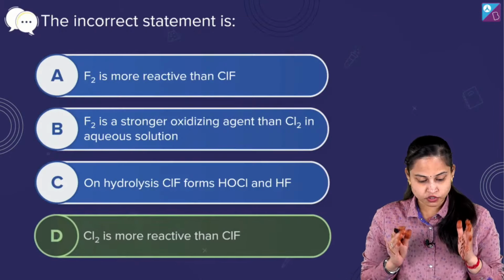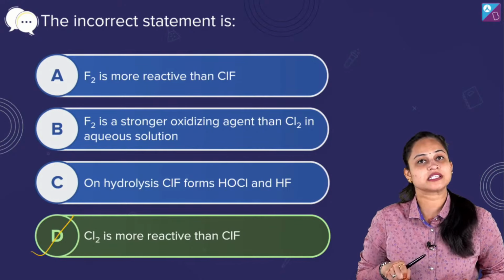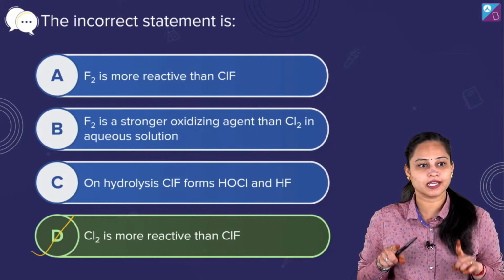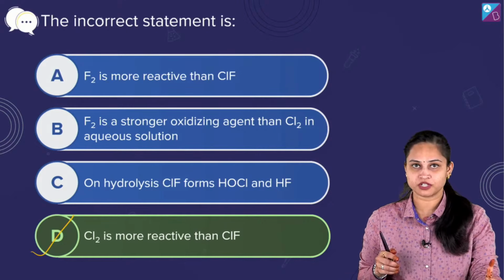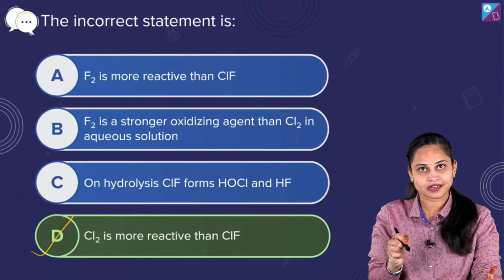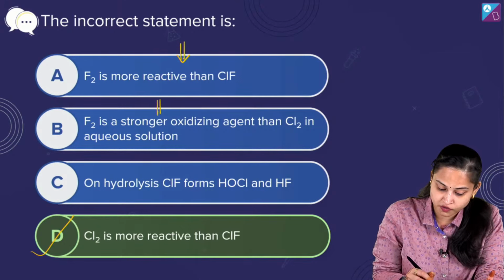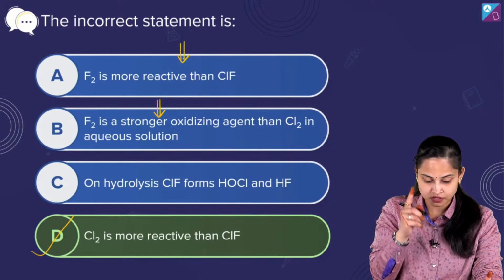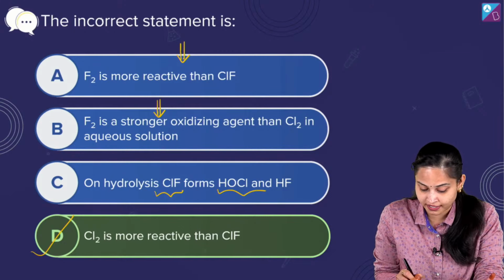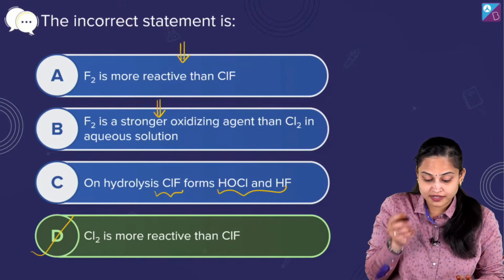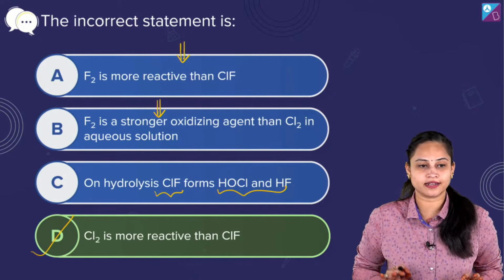If I talk about the incorrect statement, it's option D, which says that chlorine is more reactive than ClF. That is not the correct answer, it's the incorrect one. So Gaurav Singh, I think it's clear. It's not option A. Option A is the correct statement: fluorine is more reactive than interhalogen compounds. Fluorine is a stronger oxidizing agent than chlorine in aqueous solution, I told you. On hydrolysis, ClF, the interhalogen compound, forms HOCl and HF. It's only chlorine which is less reactive than ClF basically. So statement D is the incorrect statement.